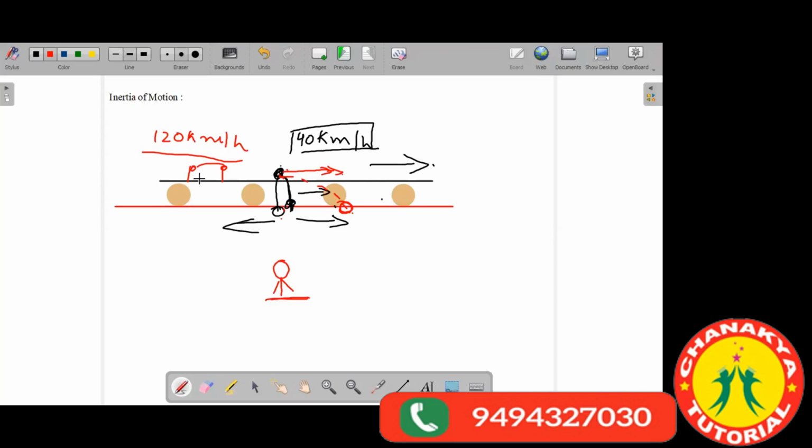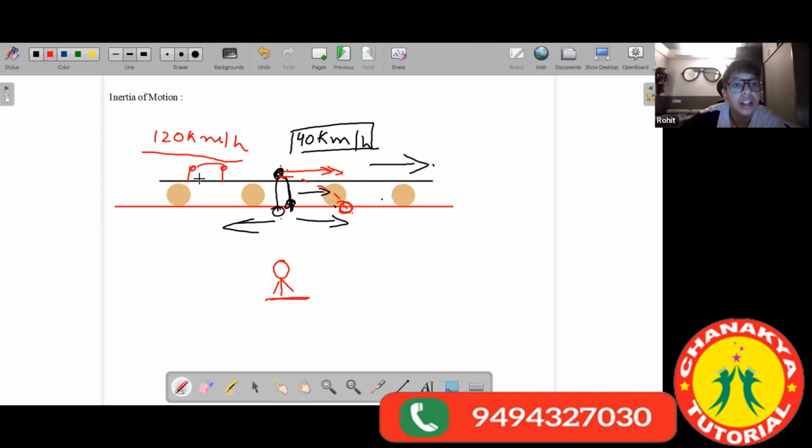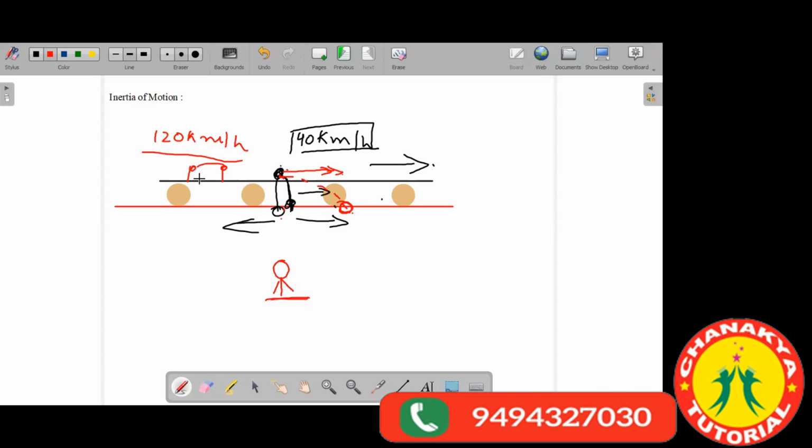Sir, is it because of the inertia of motion? Yes, due to the inertia of motion, when the fly is inside the train, it is traveling with the speed of the train. It is already traveling with a speed of 120 kilometer per hour. So when it jumps off one seat, it has a speed of 120 kilometer per hour without any effort.